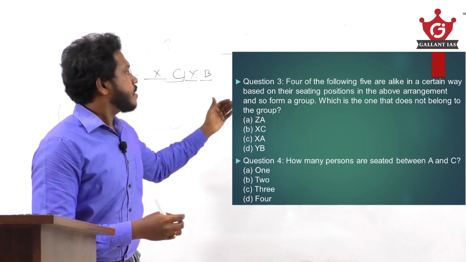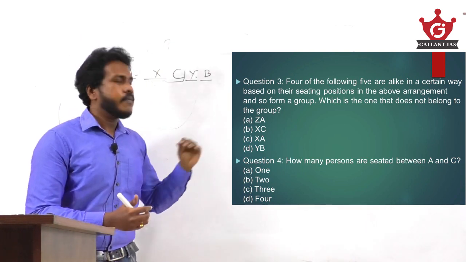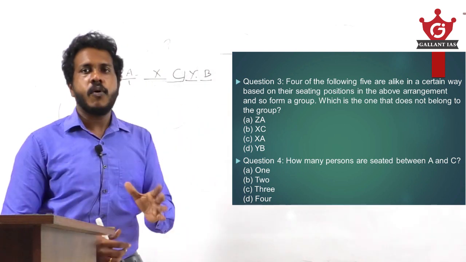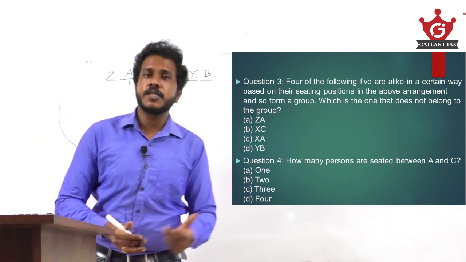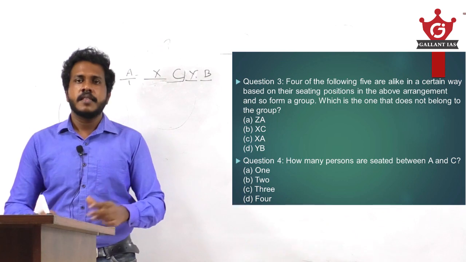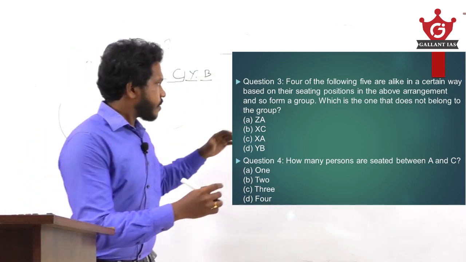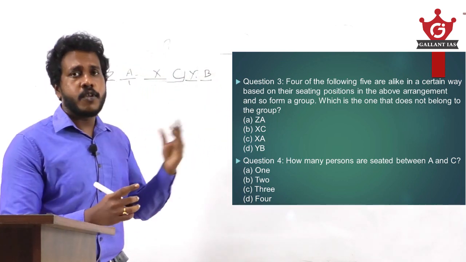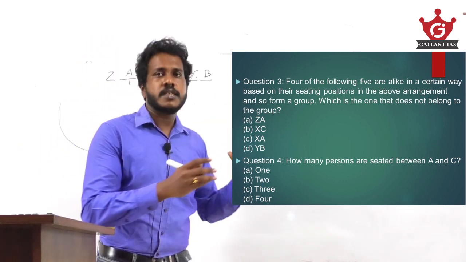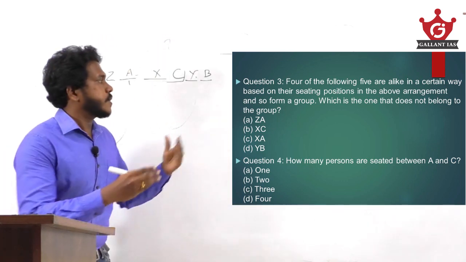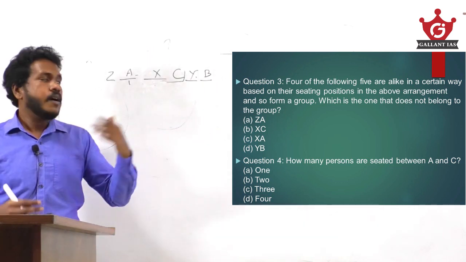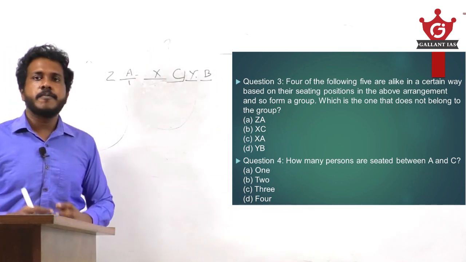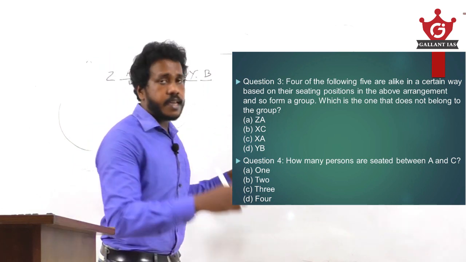So while grouping them, one group is actually an odd group. That means if you are checking the position of the members in that group, that is not following the structure or the criterion of positions that is followed by the other three groups.